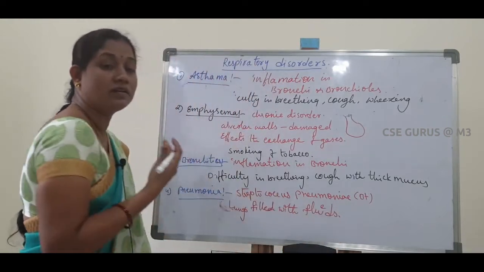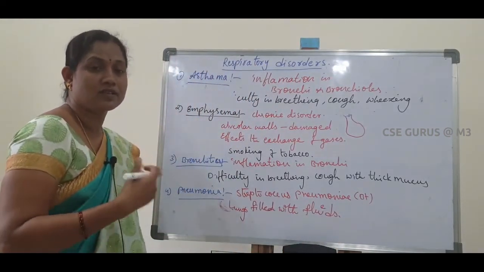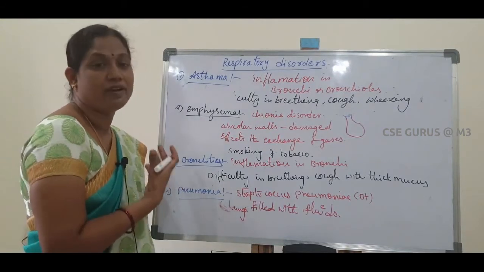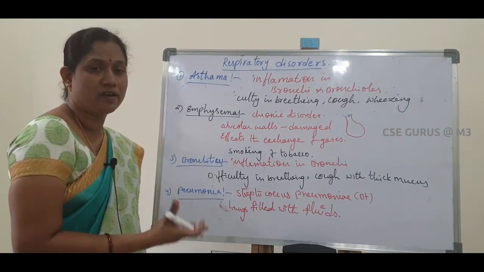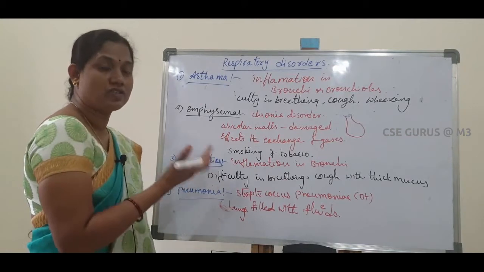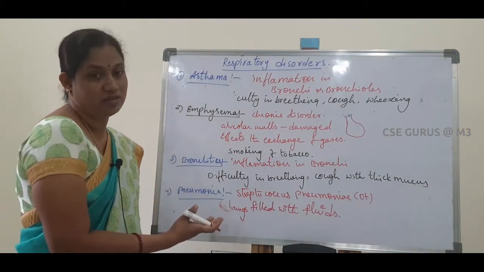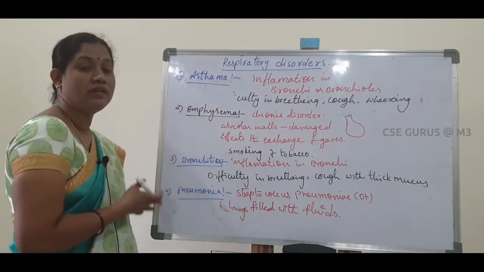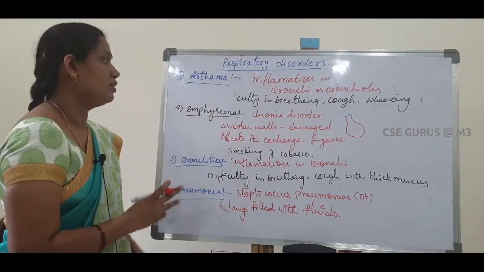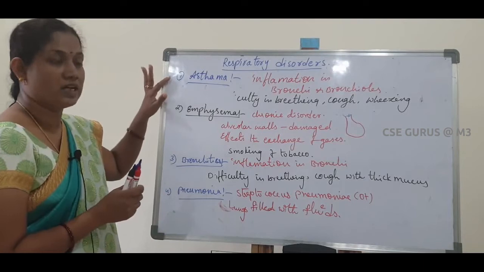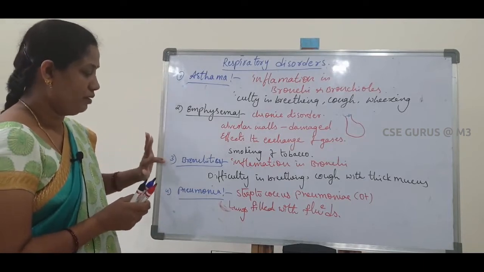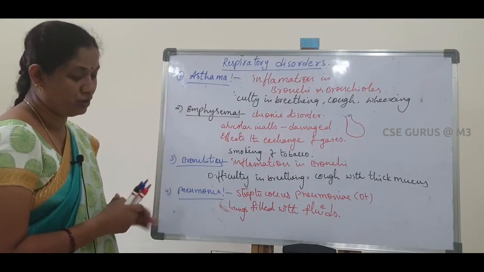So it affects the exchange of oxygen and carbon dioxide. So these are the main respiratory disorders: asthma, emphysema, bronchitis and pneumonia.